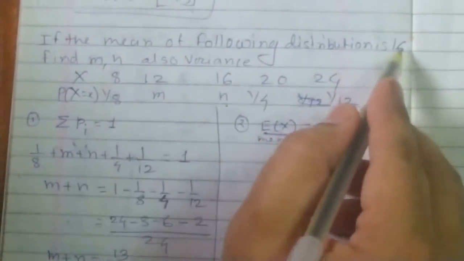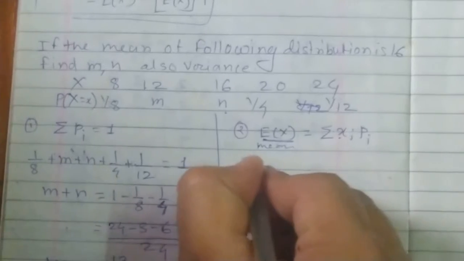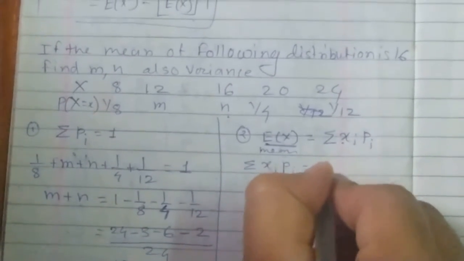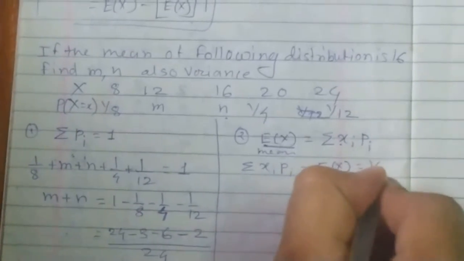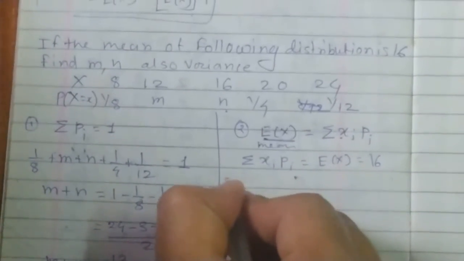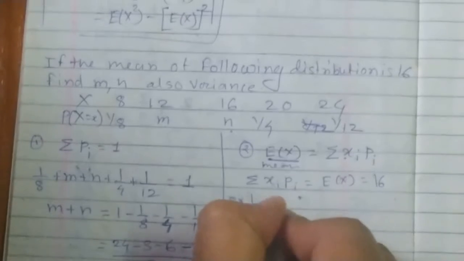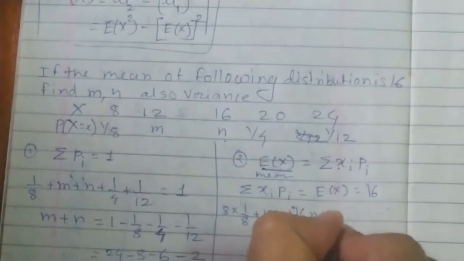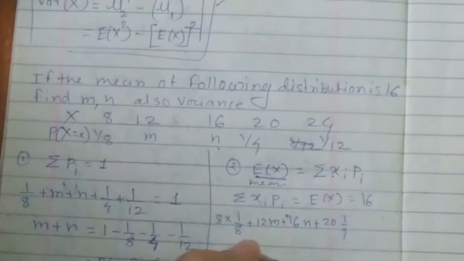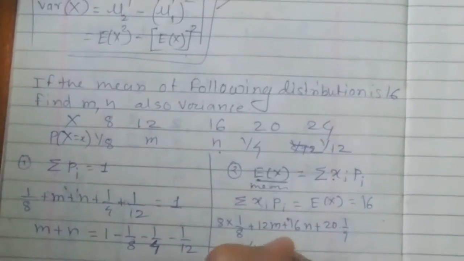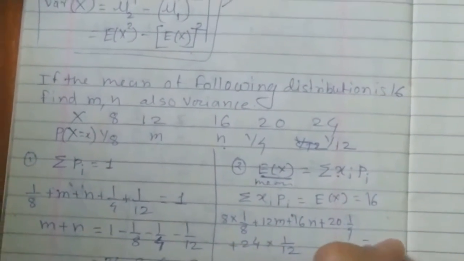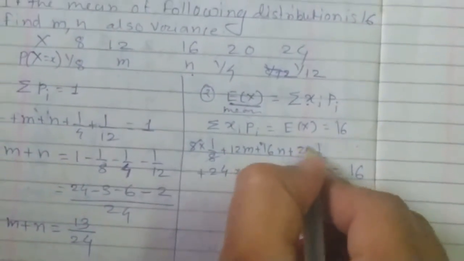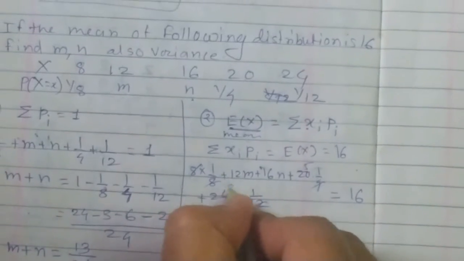So they have said the mean is 16. I rearrange this equation as summation xi into pi is equal to e of x. So the value of e of x is 16 here. Hence we get 8 into 1 upon 8 plus 12m plus 16n plus 20 into 1 by 4 plus 24 into 1 by 12 is equal to 16. Okay, so this 8 gets cancelled, 4 fives are 20, 12 twos are 24.